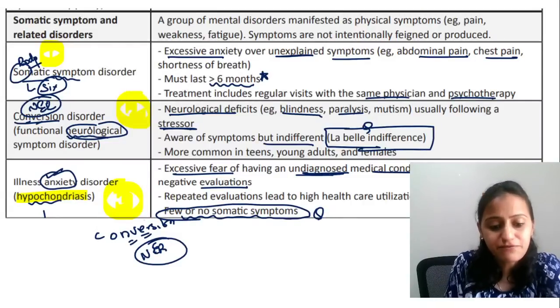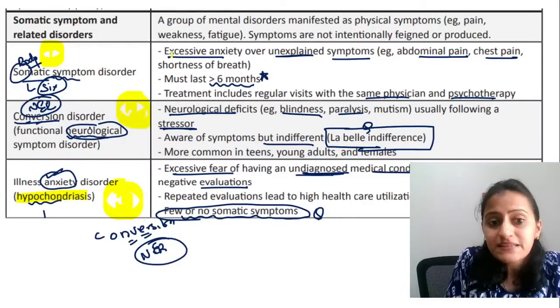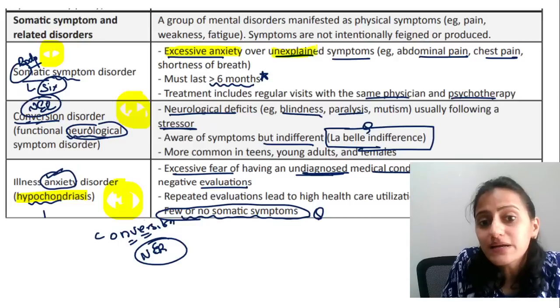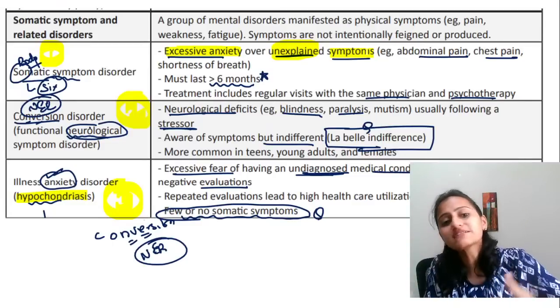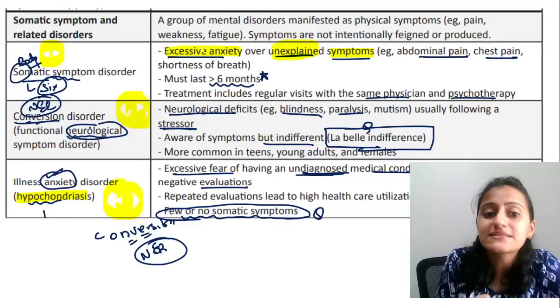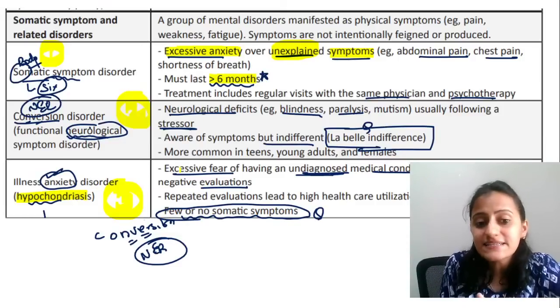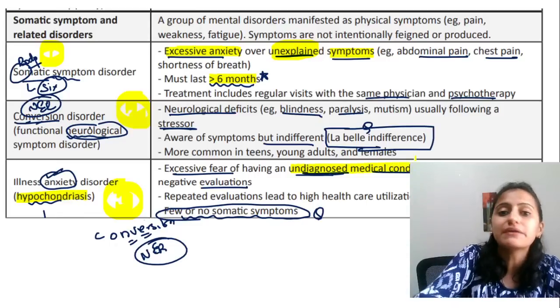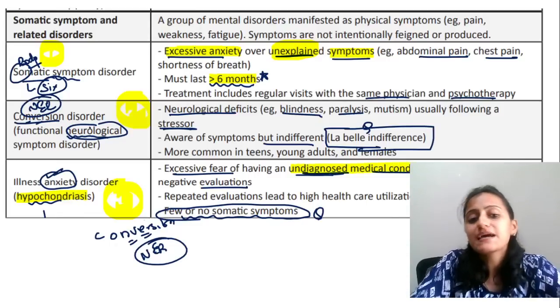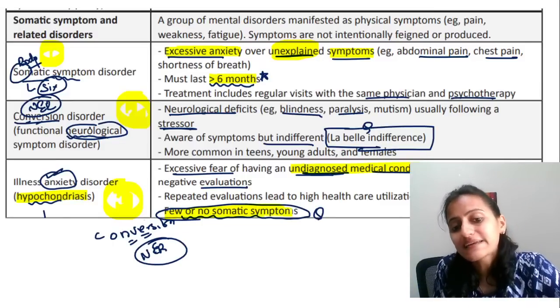Right. So look at the difference between the two, somatic symptom and illness anxiety. There is excessive anxiety over unexplained symptoms. The symptoms are there, but they are not explained by the test. And there is excessive anxiety. It is more than 6 months. Illness anxiety is excessive fear of having an undiagnosed medical condition. Despite repeated negative evaluations, there are few or no somatic symptoms.